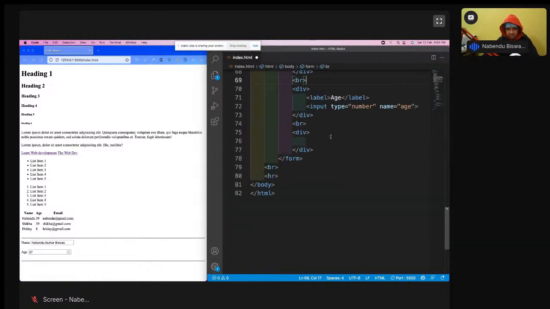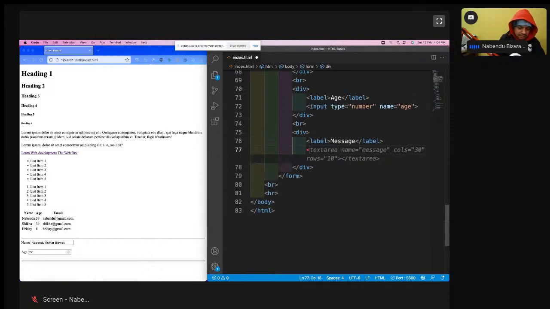Okay, so let us see some more things which are very important here. The first thing which we are going to see is the text area. Label is like message, and then text area. One more thing, input boxes don't have an ending tag. Most things in HTML have an ending. Text area also has an ending, but input doesn't. So the text area, name equal to message. It has come outside, I don't know why. So name equal to message, I'll save it.